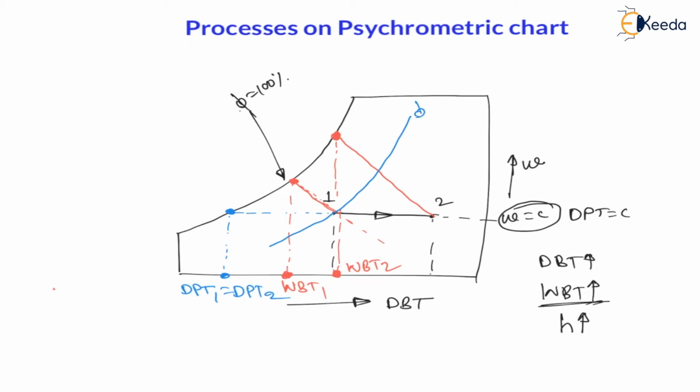Therefore on this line phi 1 is constant, and on this line phi 2 is constant. And in this direction, if I go downward away from the relative humidity equal to 100% line, the relative humidity is decreasing. Therefore phi 1 is more than phi 2. Therefore relative humidity is decreasing here. These 6 points are very much important.